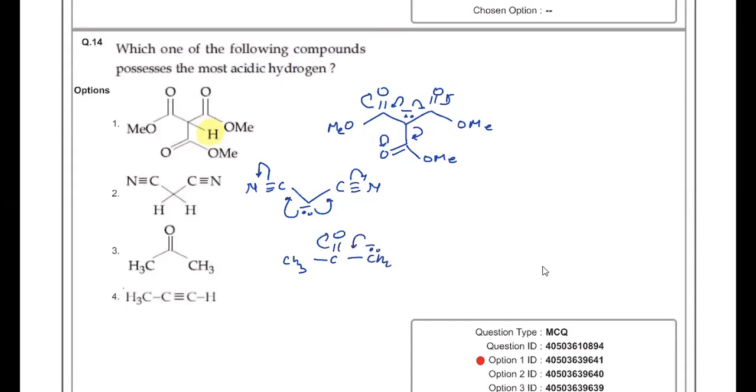And the last one is an sp hybrid carbon, so this is also acidic enough, but for the most acidic hydrogen we'll write answer 1, because there 3 resonances are possible and the minus charge is reaching oxygen. That will give you the most acidic strength here. So the answer must be 1 for this question. Clear to everyone?